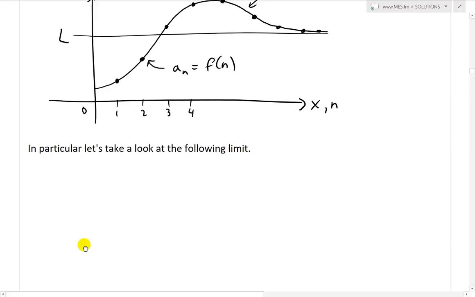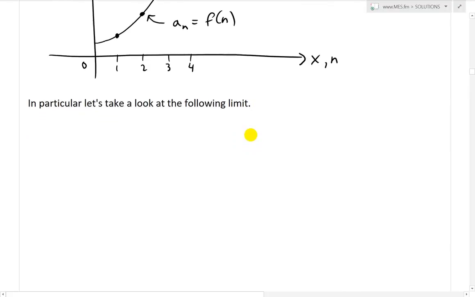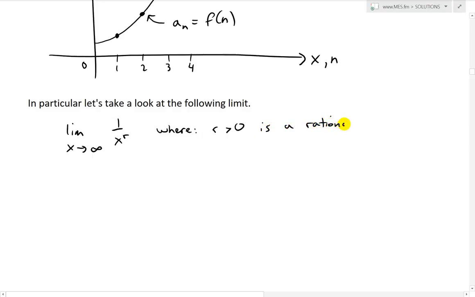Now in particular, let's take a look at the following limit, which I've covered in my earlier videos. Let's say the limit as x approaches infinity of 1 over x^r, where r is greater than 0 and is a rational number. Remember that if it's a rational number, this just means, for example, 2 over 5, or 3 over 4, etc., all greater than 0.